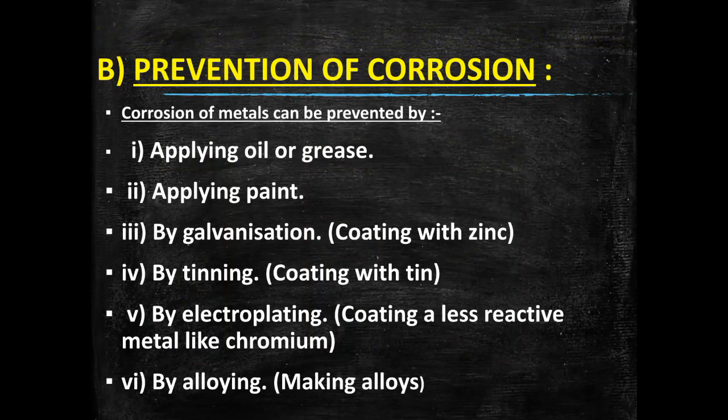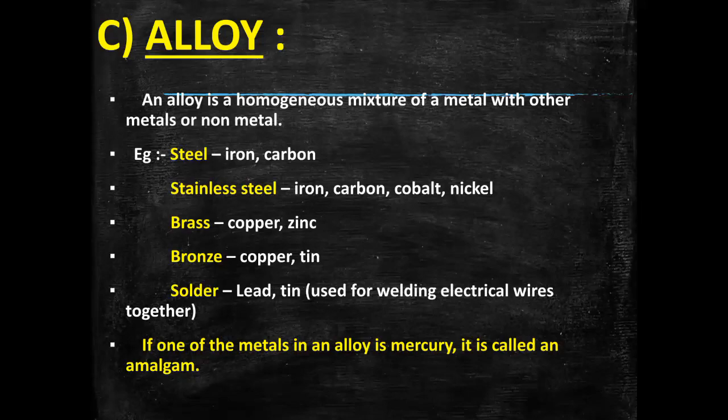Number 3 is galvanization, which is a process of applying a zinc coating on the iron or steel surface to prevent rusting. Number 4 is tinning, which is applying a coating of tin. Number 5 is electroplating, which is a process of applying a coating of a less reactive metal like chromium on the metal. And finally, alloying. So what is an alloy?